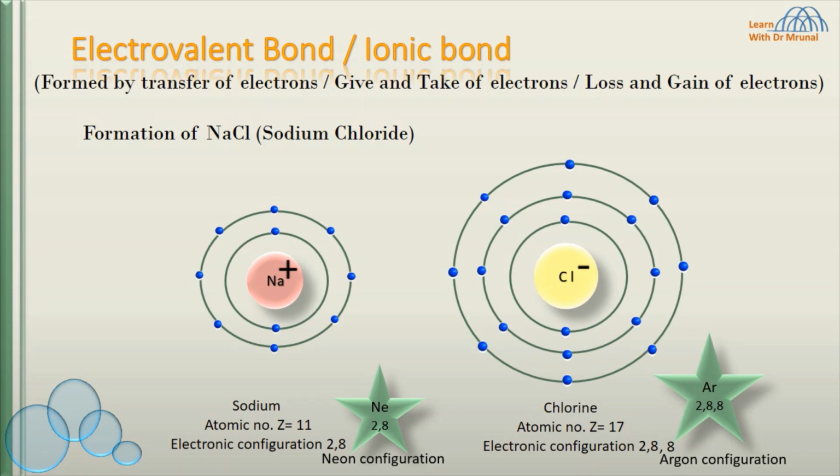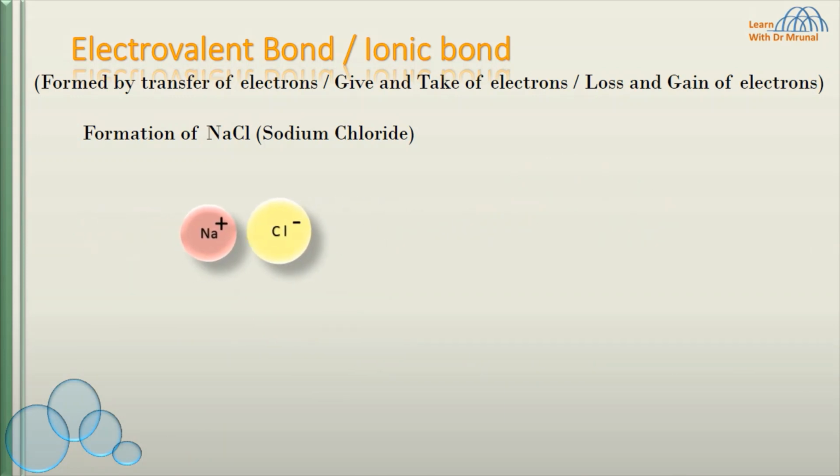We are talking about chemical bond. Now, where is the chemical bond in this case? The positively charged cation and negatively charged anion are held together by electrostatic force of attraction. This attractive force between ions is the ionic bond or electrovalent bond.